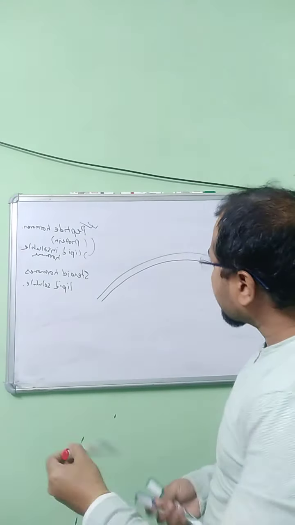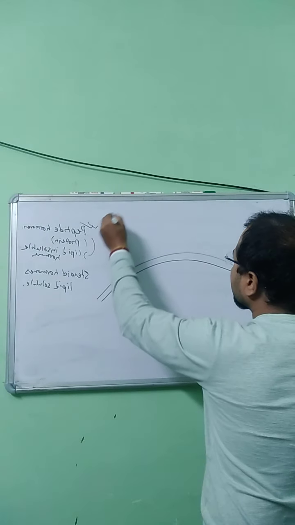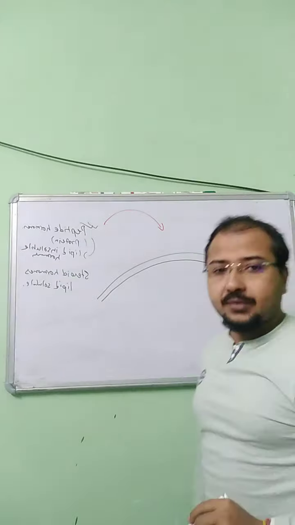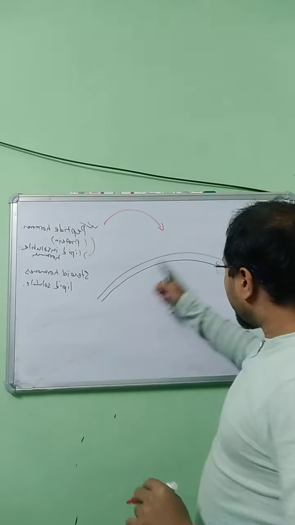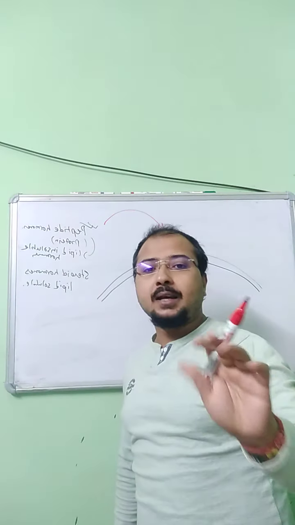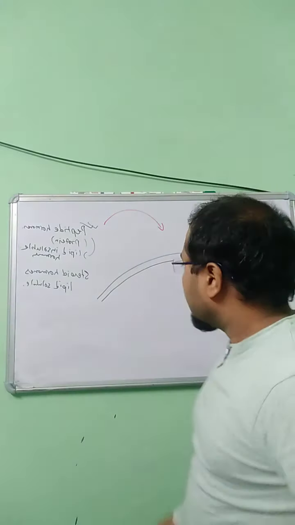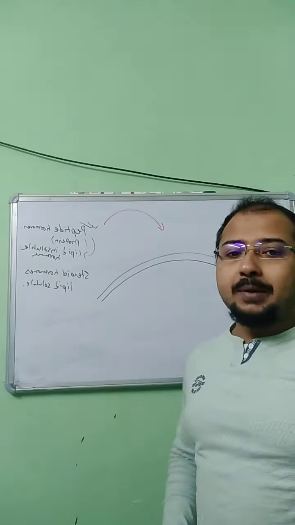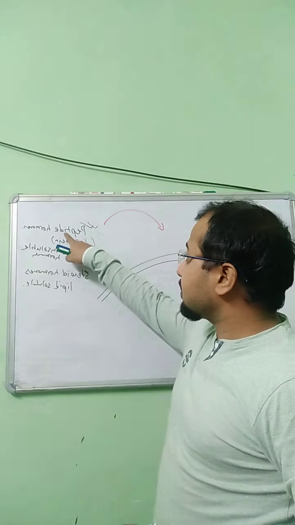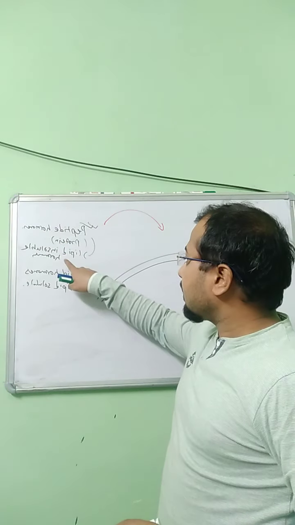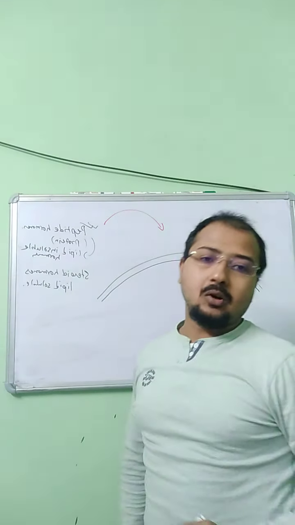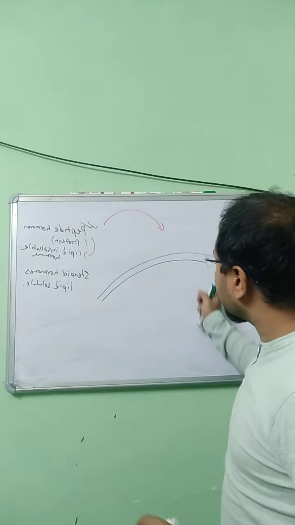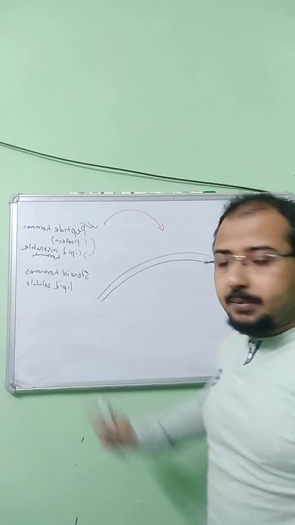Now when the hormone comes towards its target cell, the first problem it faces is the cell membrane, which is a lipid bilayer model. It is mainly made up of lipids, but these protein hormones are lipid insoluble, so they cannot pass through this lipid cell membrane.